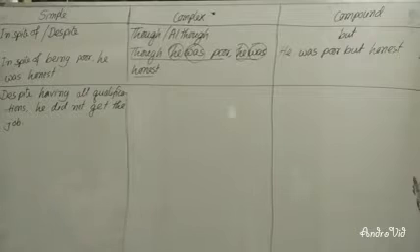Dear learners, despite having all qualifications, he did not get the job. So in a simple sentence you use in spite of or despite, and you will have to use though or although in complex.